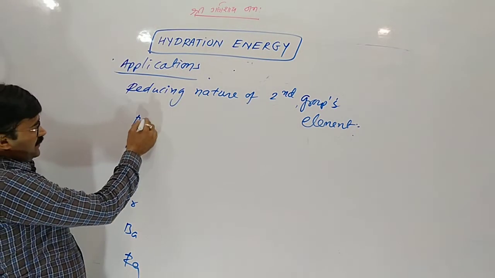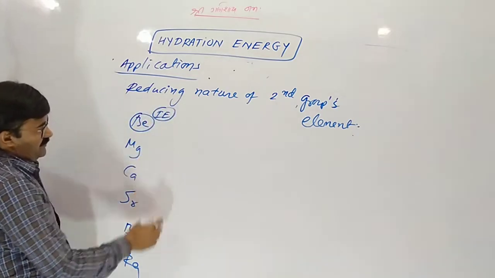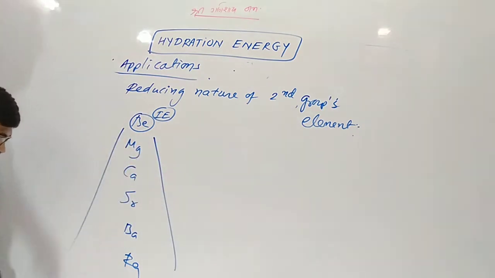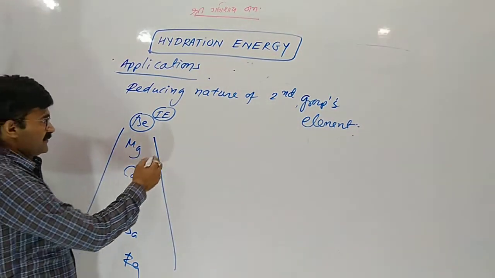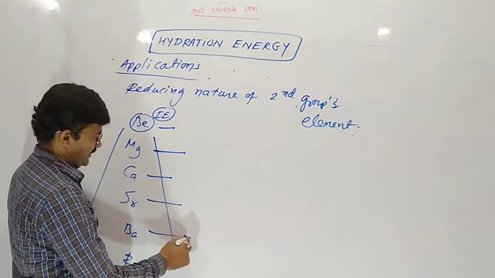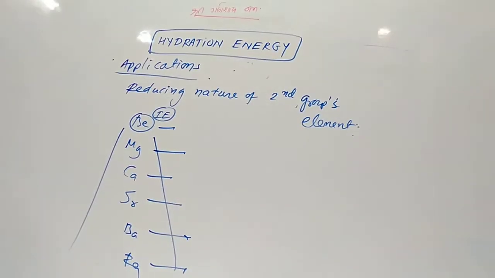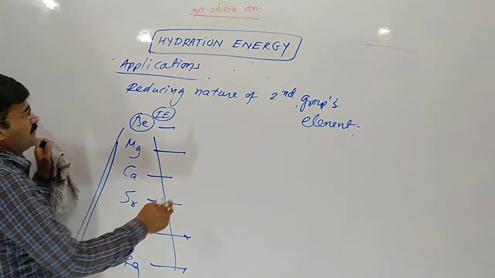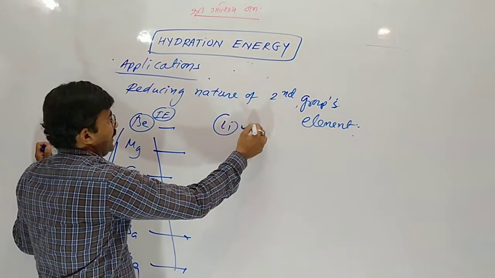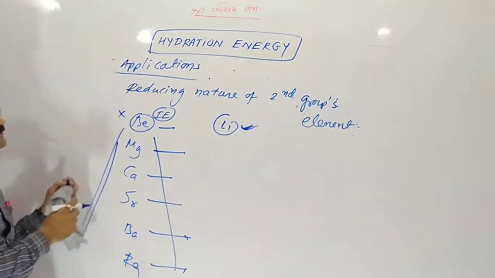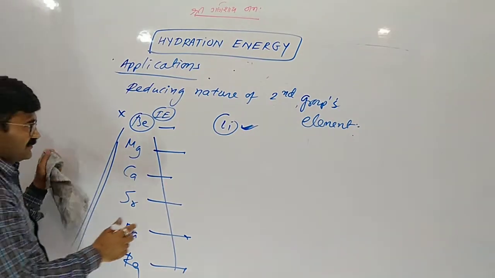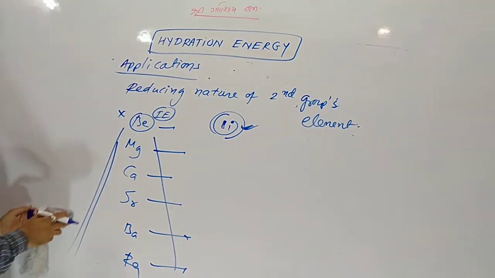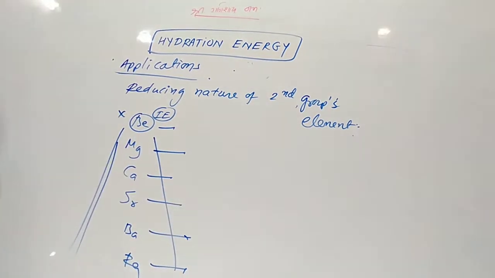Here, ionization enthalpy is highest for beryllium, and from top to bottom ionization enthalpy decreases. So losing nature should increase in the group number second elements. Like in group number 1, the highest reducing agent was lithium, so here beryllium will not be the highest. There is some reason.